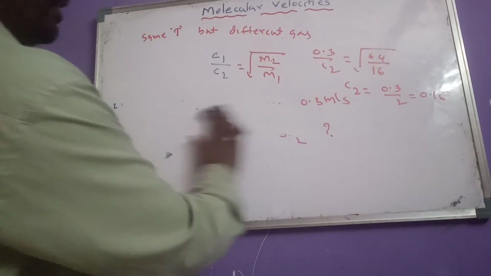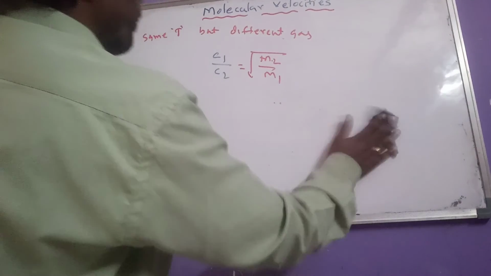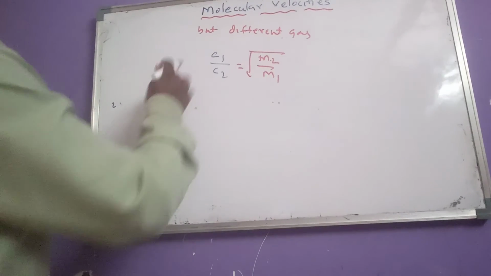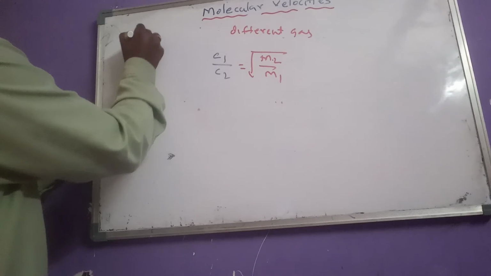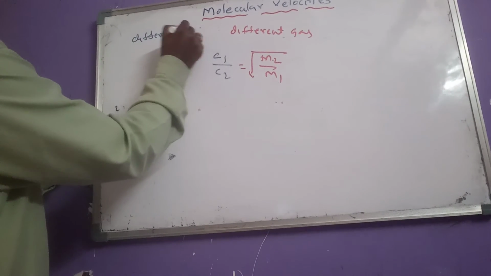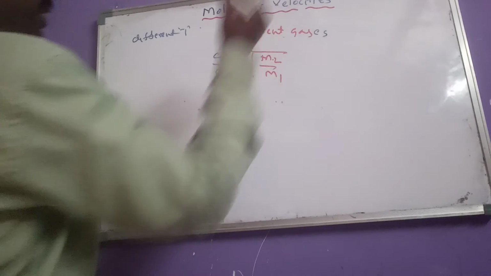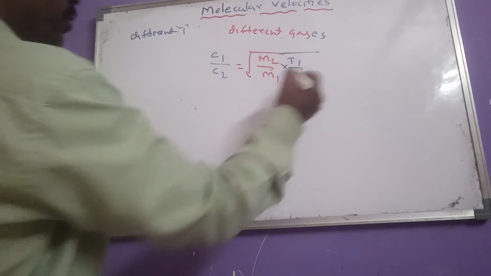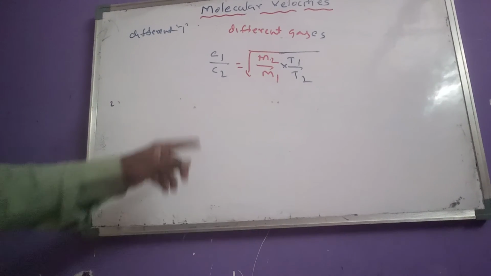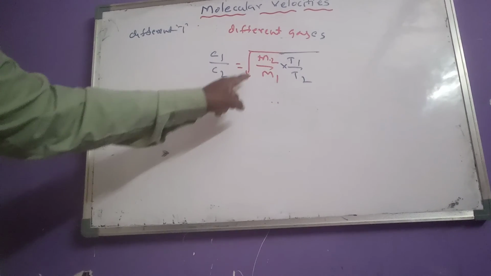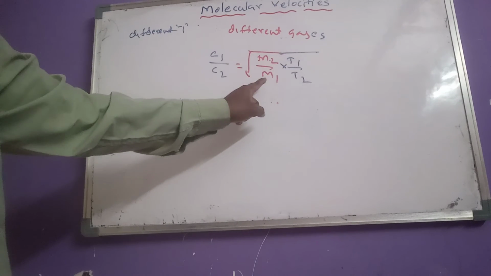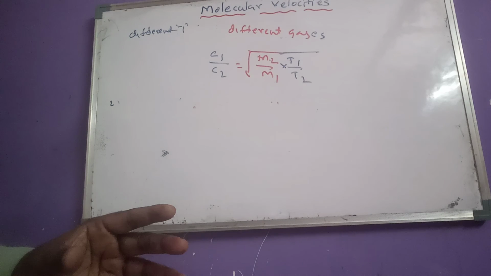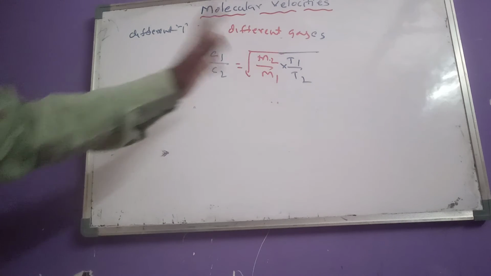Another formula: if both the temperatures and the gases are different, then we have to combine the formulas. T1 and T2 also we have to write. So the formula becomes C1 by C2 equals root over M2 T1 by M1 T2. When both temperature and gases are different, we use this formula.